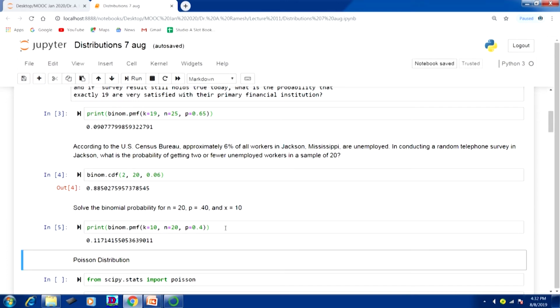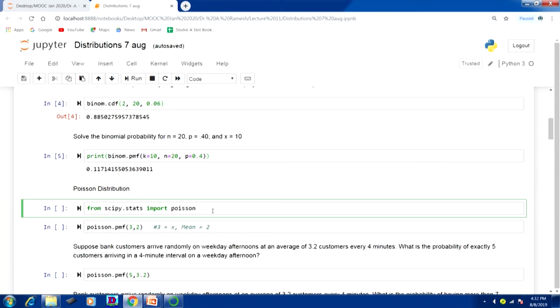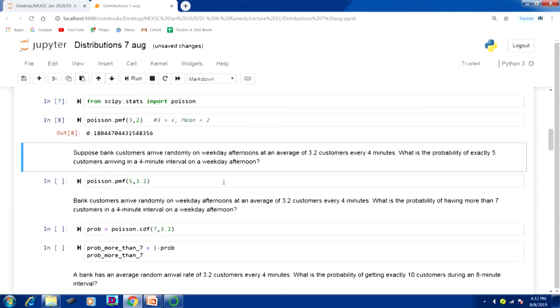We will go to the next distribution, Poisson distribution. For doing Poisson distribution, you have to import Poisson from scipy.stats: import poisson. First, we will find out the Poisson probability mass function. So, poisson.pmf 3, 2; 3 represents the x, 2 represents the mean. We will see another problem.